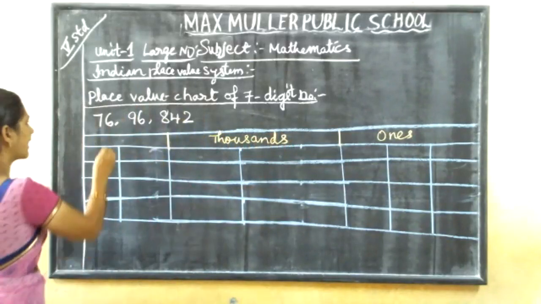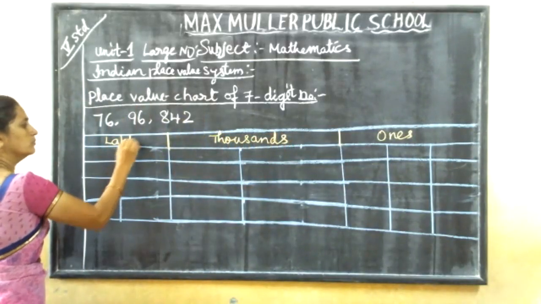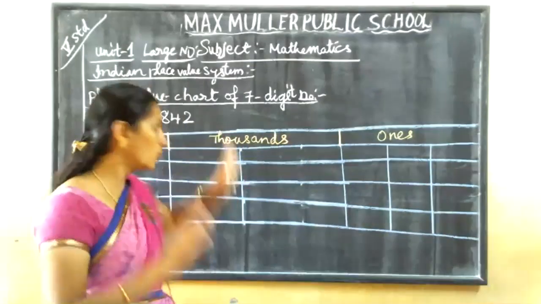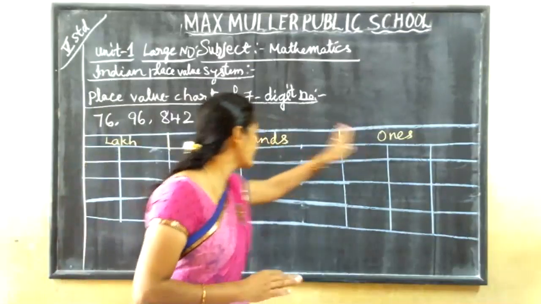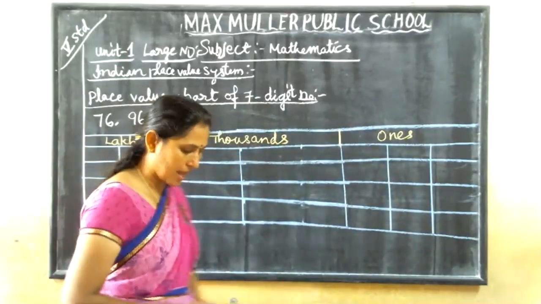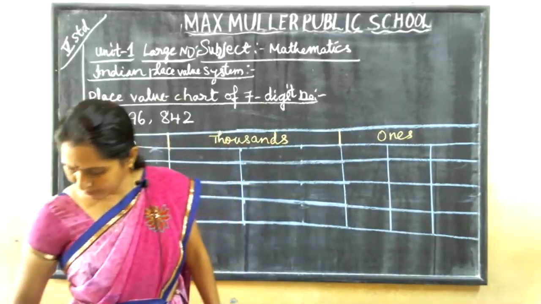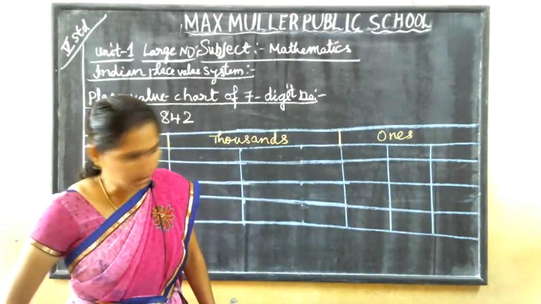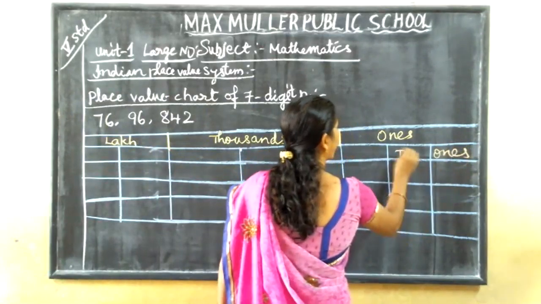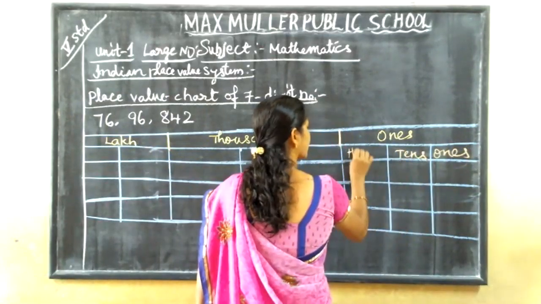And lakhs, ten lakhs will be the lakh group. Okay. This 7-digit number is divided into 3 groups, that is ones, thousands and lakh. In the ones group, what all will come? See properly. Ones, tens, hundreds.